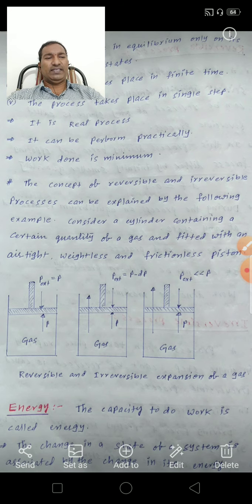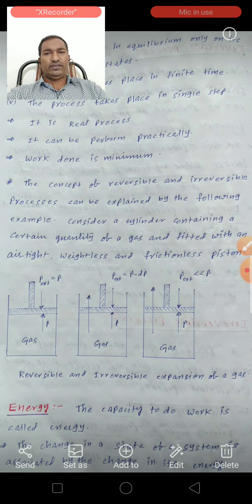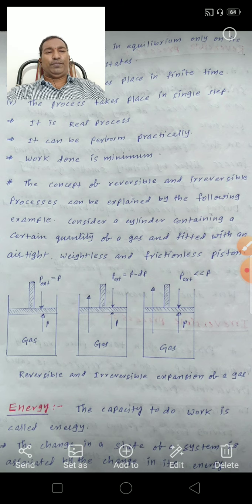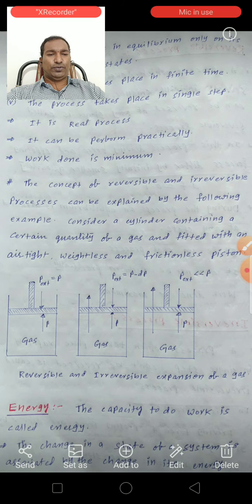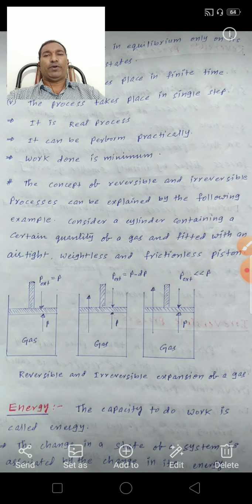Generally energy is of two types: kinetic energy and potential energy. Kinetic energy is moving energy, potential energy is stored energy. Next point: energy is an extensive property.